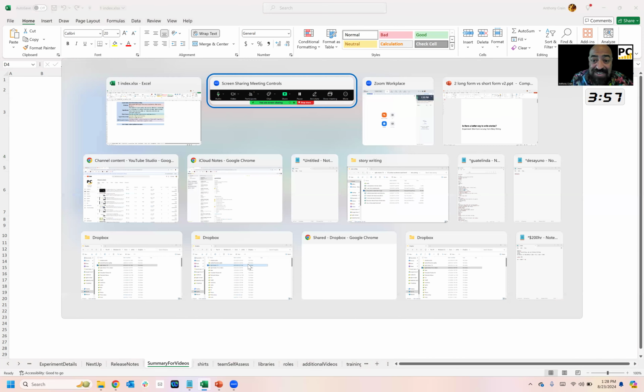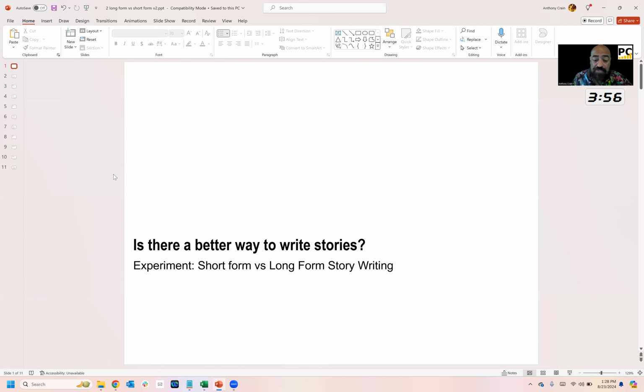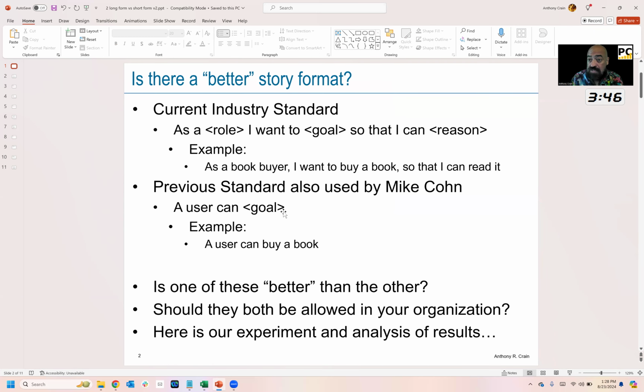Now let's get into the experiment. So the question is, is there a better way to write stories? The experiment is short form versus long form. This is a real experiment we ran. We used 8 teams to validate our hypotheses. And so the question was, which is the better format?